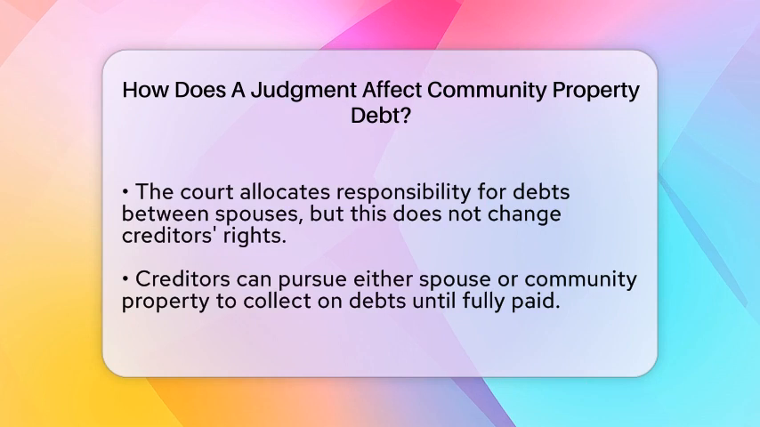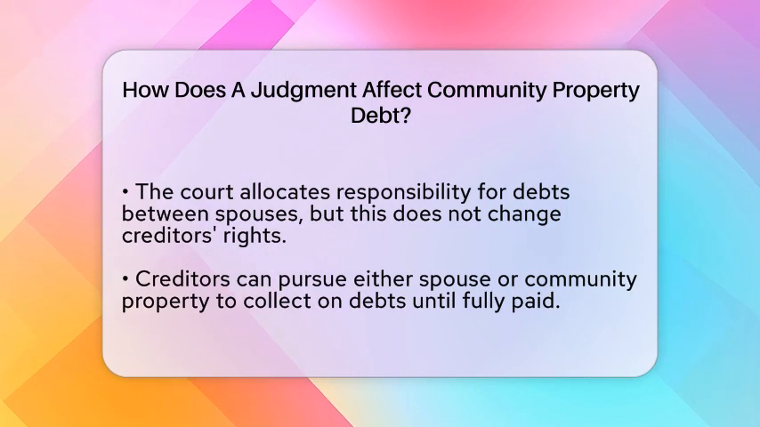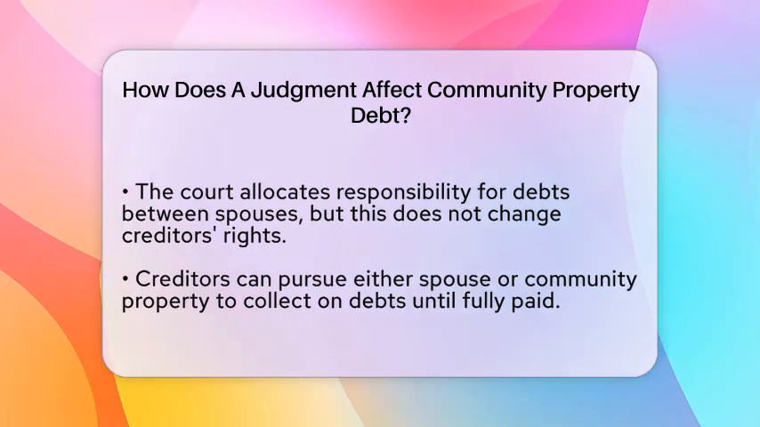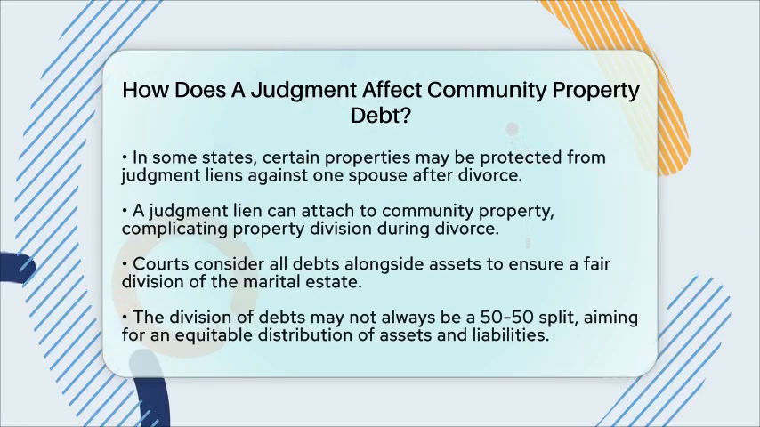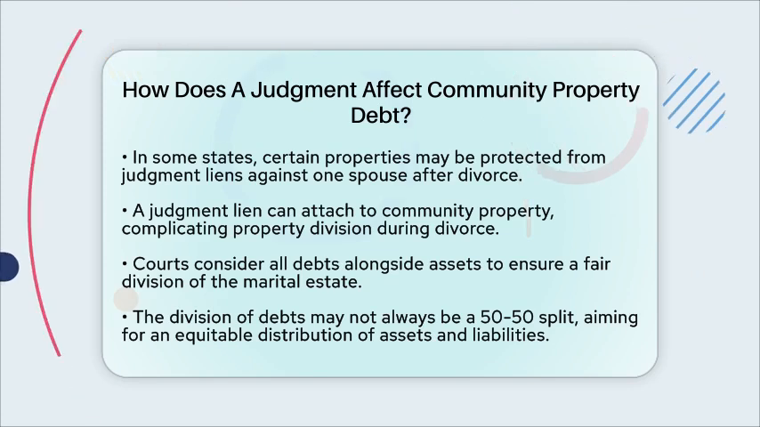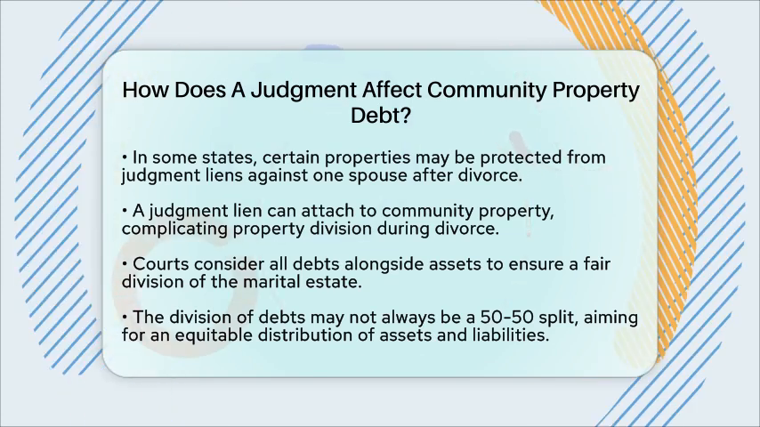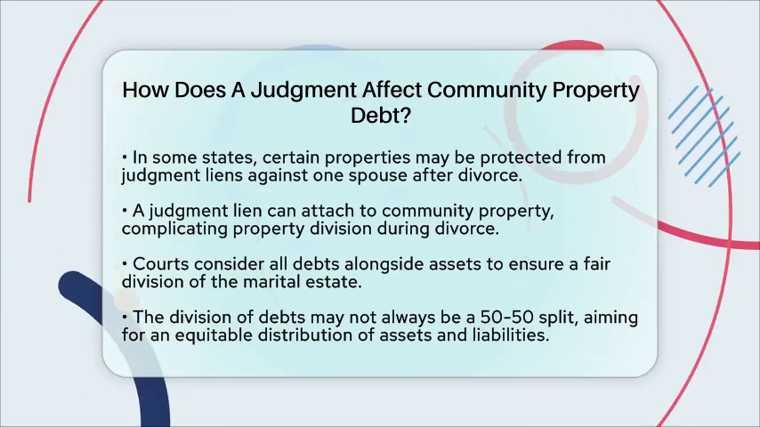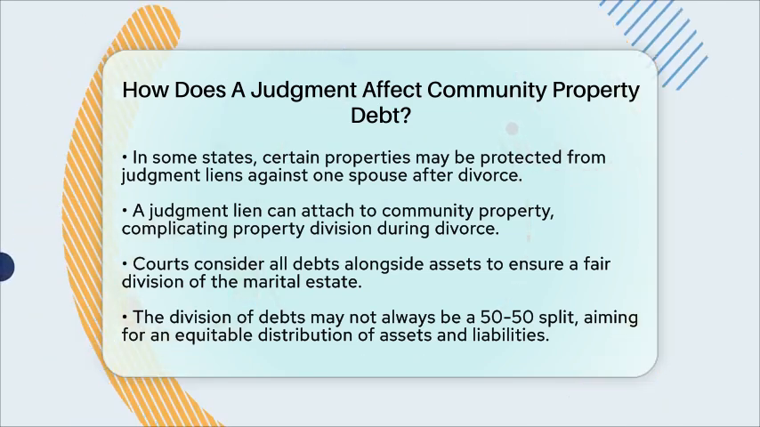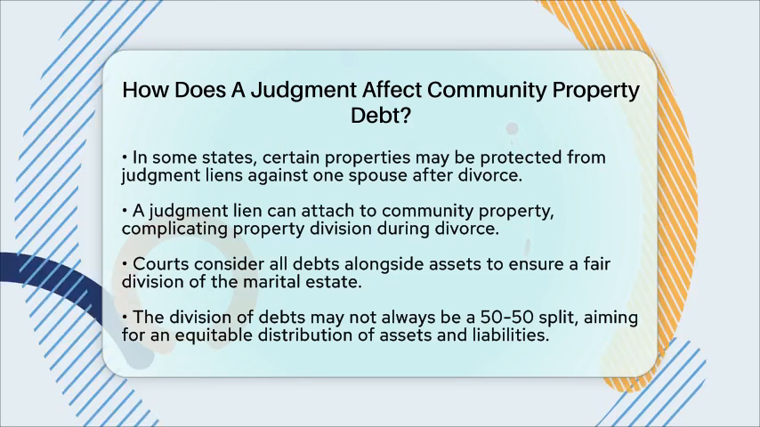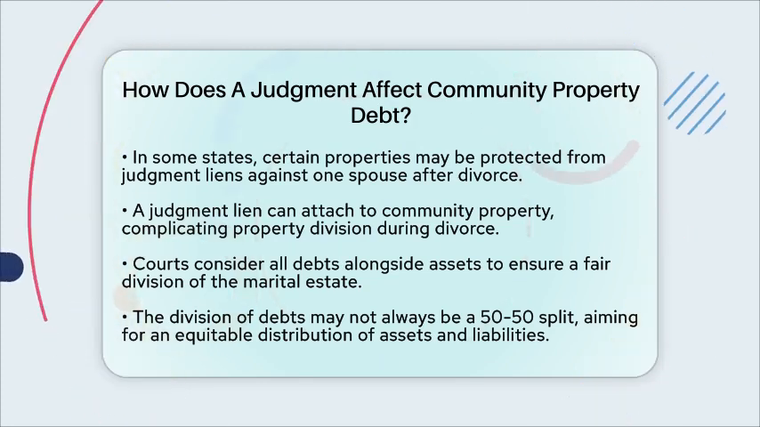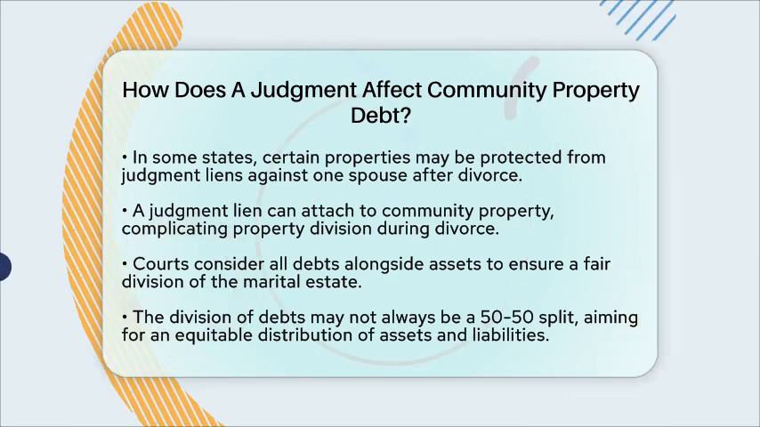During divorce proceedings, courts consider all debts alongside assets to ensure an equitable division of the marital estate. Debts classified as community property are typically divided between spouses in a manner the court deems fair. This division may not always be an exact 50-50 split. The goal is to balance the distribution of both assets and liabilities so that each spouse receives a fair share of the net marital estate.